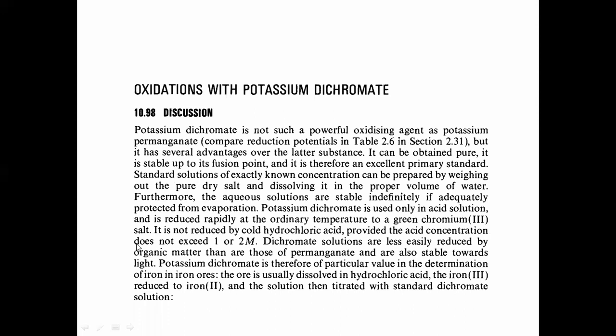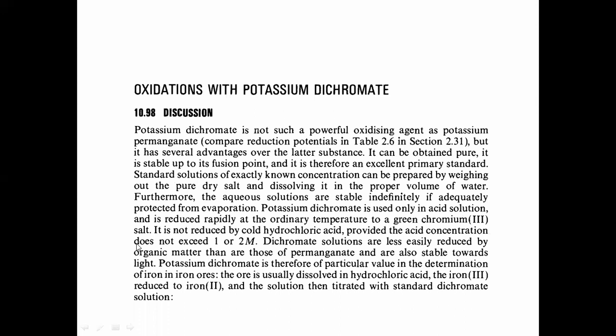Potassium dichromate is used only in acidic solution, and it is reduced rapidly at ordinary temperature to a green chromium salt. See, it is used in acidic solution only, same as cerium sulfate solution. Like cerium sulfate solution, potassium dichromate is also more active in acidic media. It is used in the acidic media. So it is not reduced by cold hydrochloric acid provided the acid concentration does not exceed 1 or 2 molar.